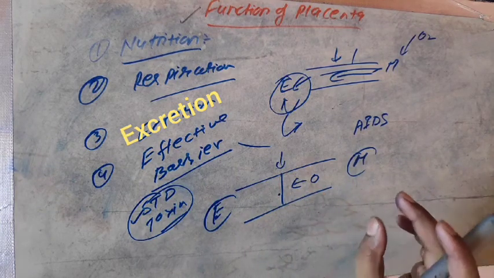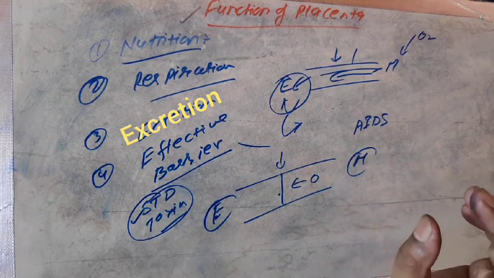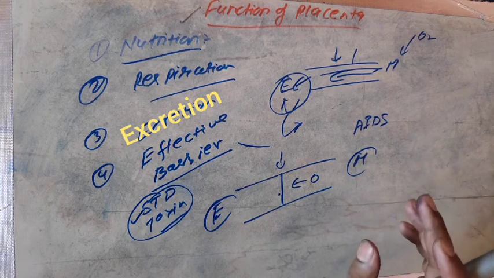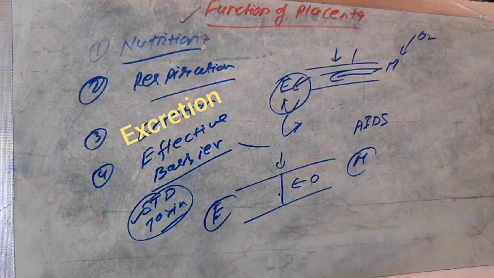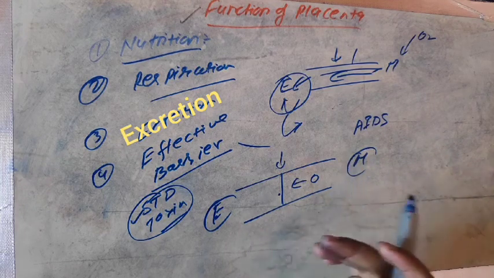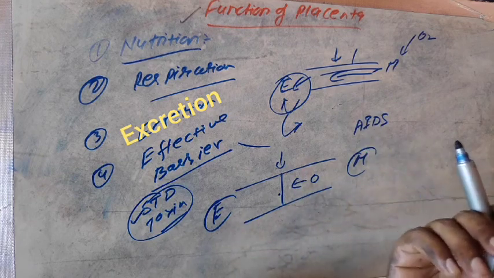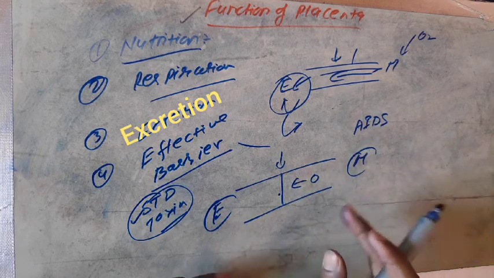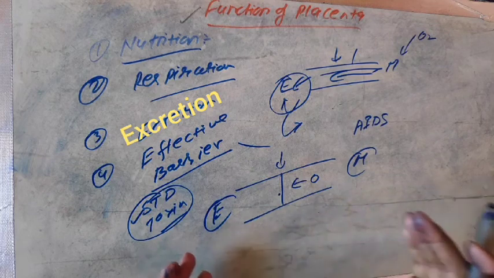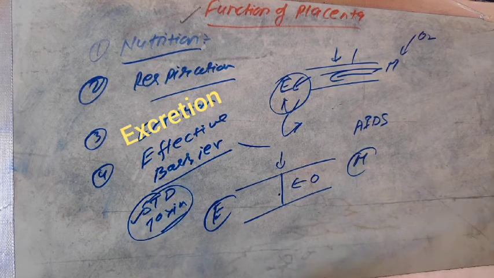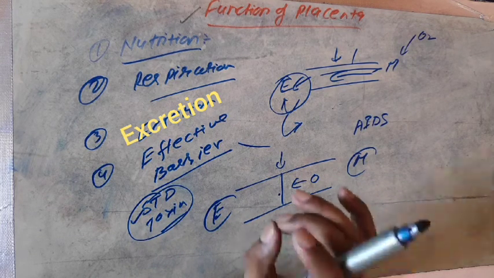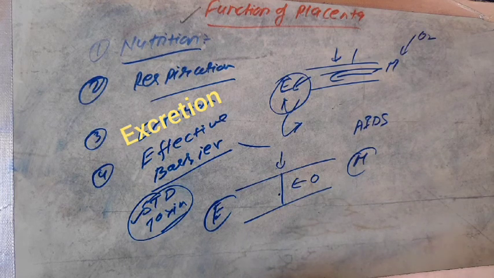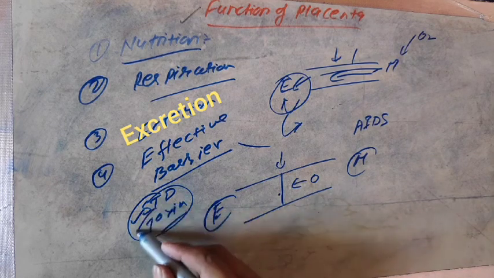And that's why if the mother is an HIV patient or AIDS patient, there is no guarantee that the embryo will suffer from the same kind of disease. The embryo and child can be protected, with only some precautions during the time of parturition, meaning the time of delivery.